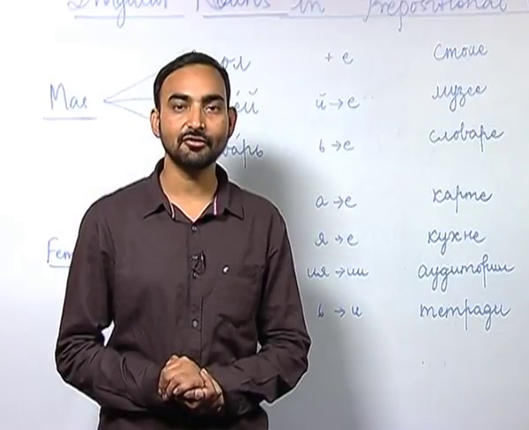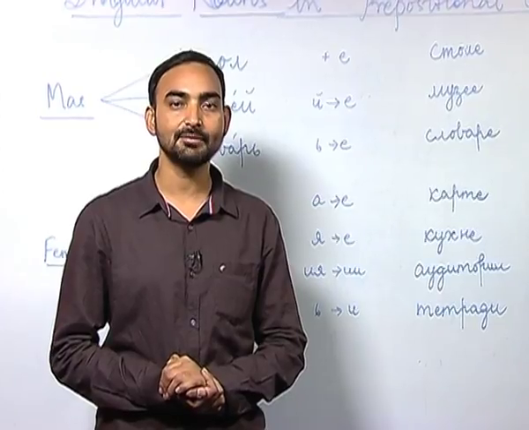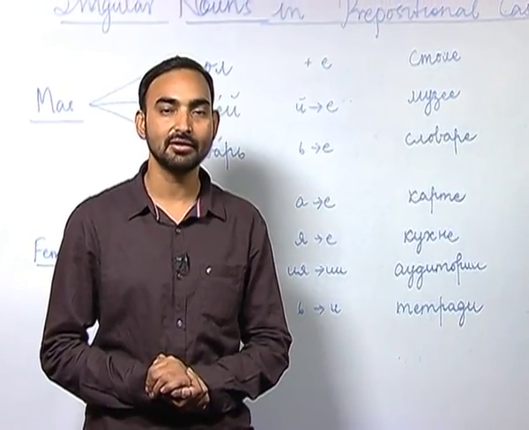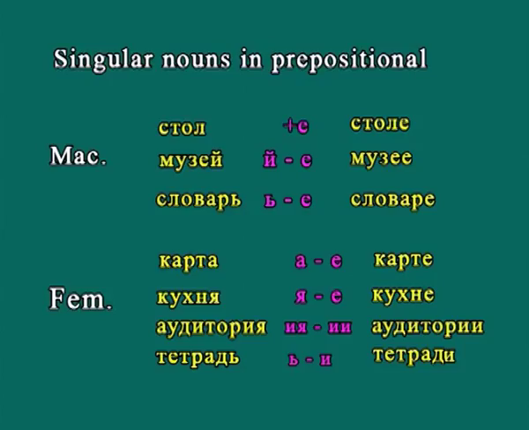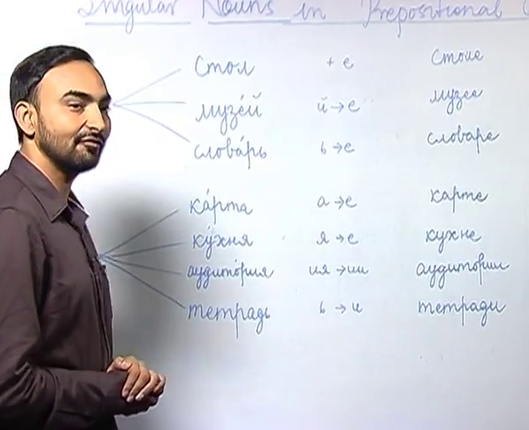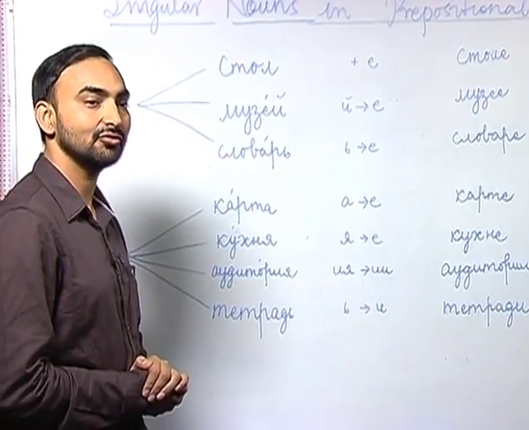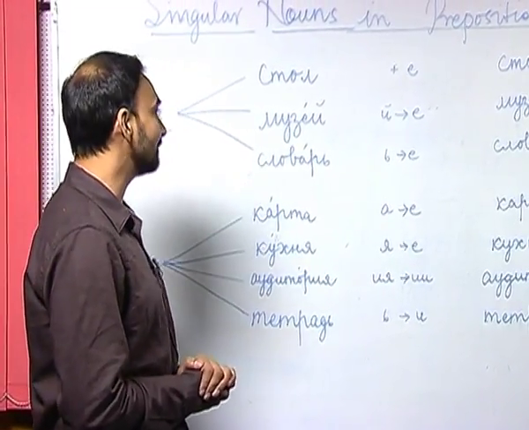The locative case of nouns is used after certain prepositions like в, на and some other prepositions which will be described later on. So, let us see how a noun changes its form in the locative case, or prepositional case. For example, if a noun comes after в or на, which are prepositions to denote the location, what happens?